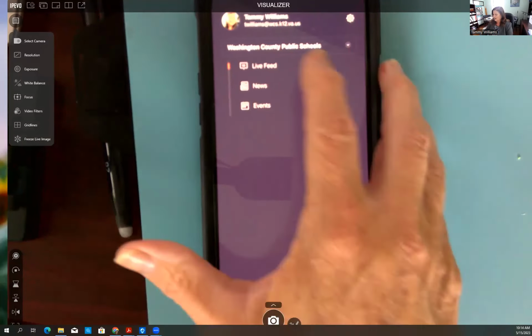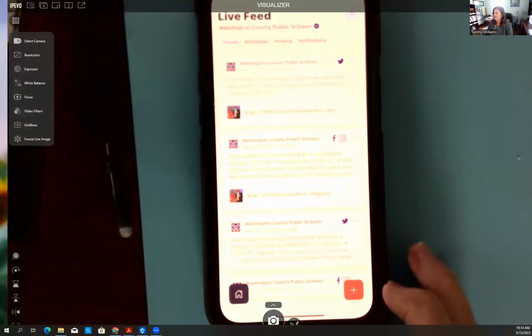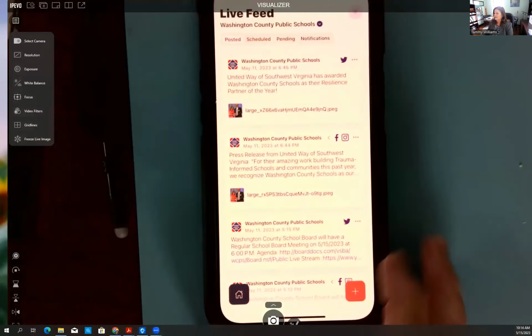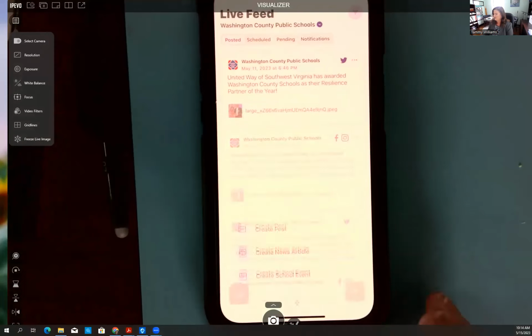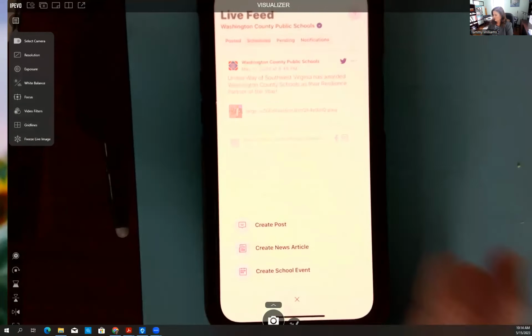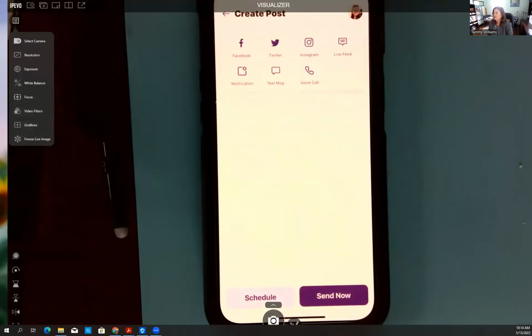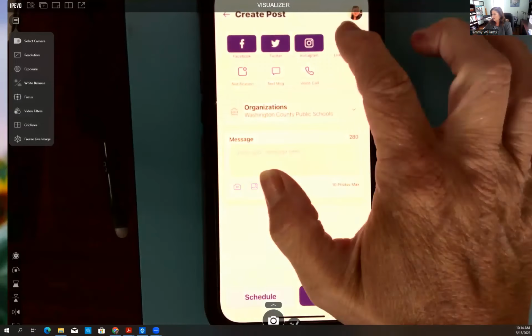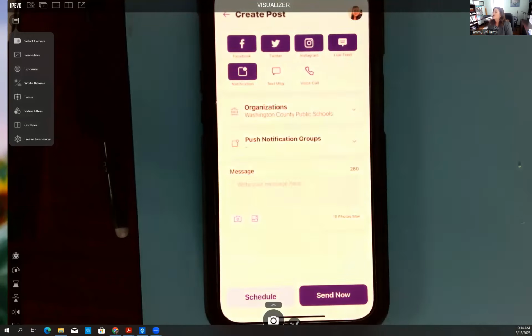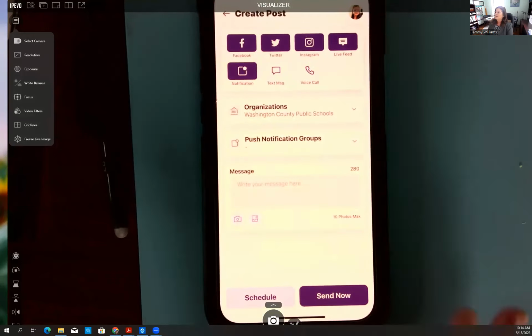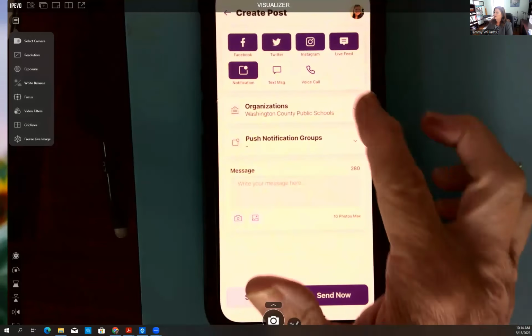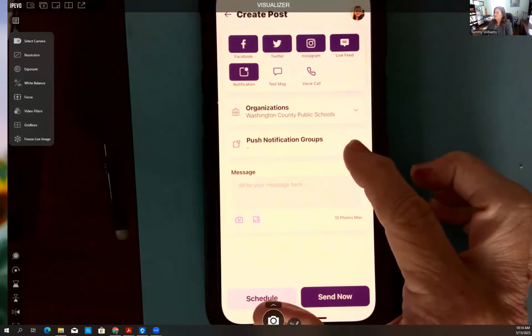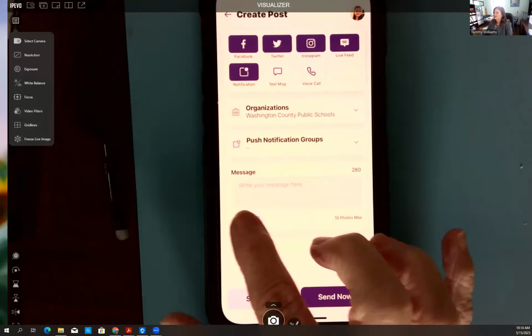So if I want to add something live feed, and again, live feed is social media, you just click this plus and you go the same way. You create a post, you tell it where you want it to go. And see, for me, this one's easier because, again, most of my pictures are right here on my phone. So then you tell it what group, which push notifications you want, you write your message, and then you add a picture.